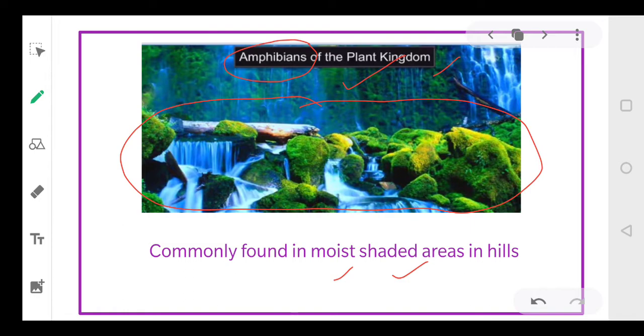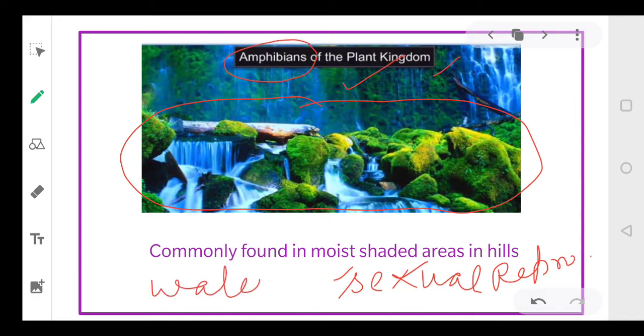The bryophytes are referred to as the amphibians of the plant kingdom because these plants can live in soil but they need water for sexual reproduction. Whenever they reproduce, during sexual reproduction, water is required. Thus these plants are referred to as amphibians of the plant kingdom.